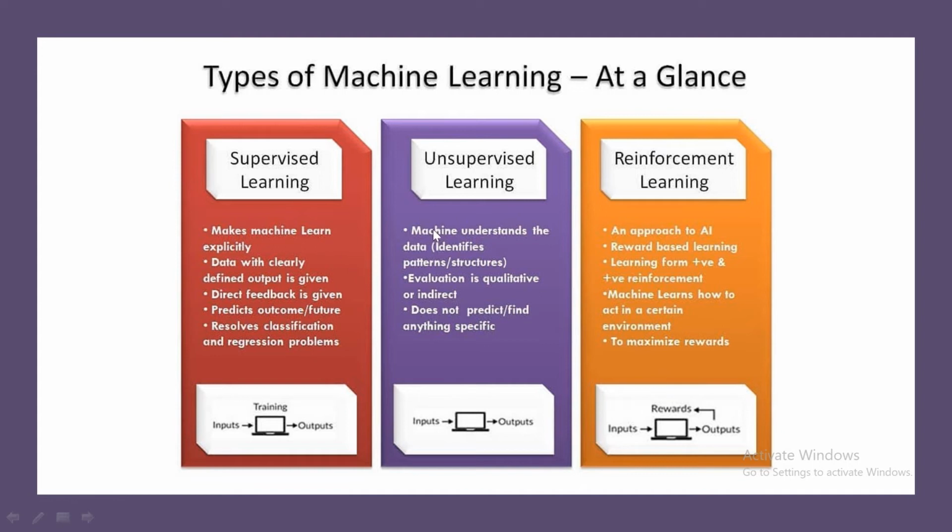In case of unsupervised learning, there will be no trainer. That is, additional training will not be given, or the training data set will not be there. Only inputs will be available. Based only on the inputs, the machines will understand what the output must be.